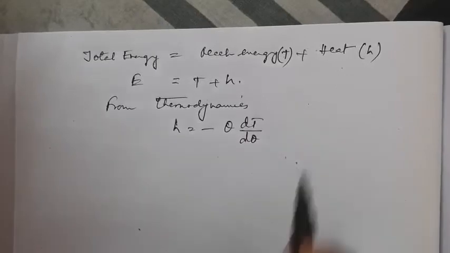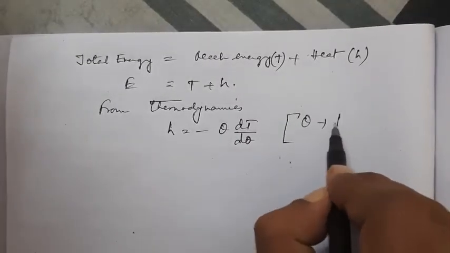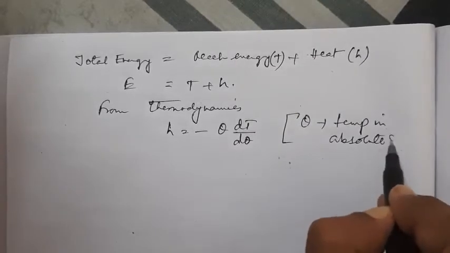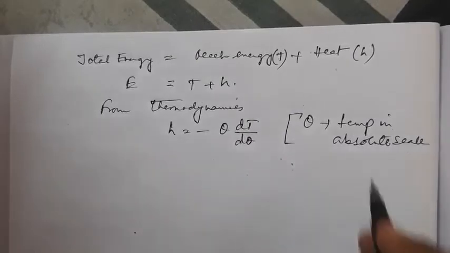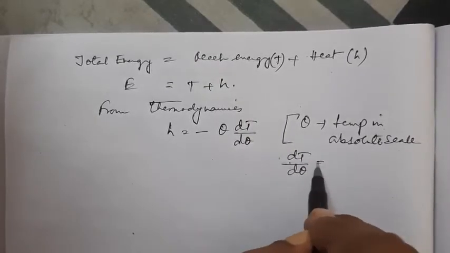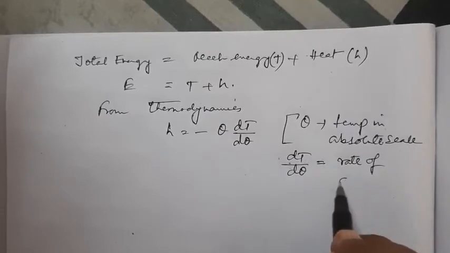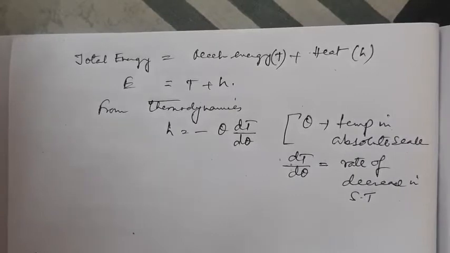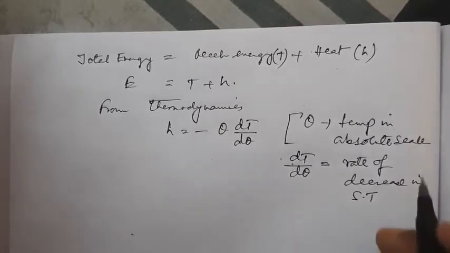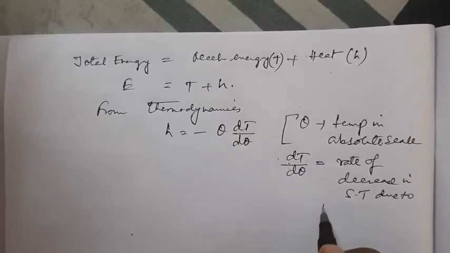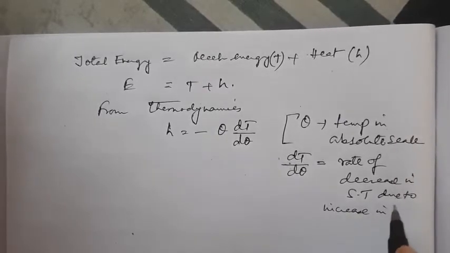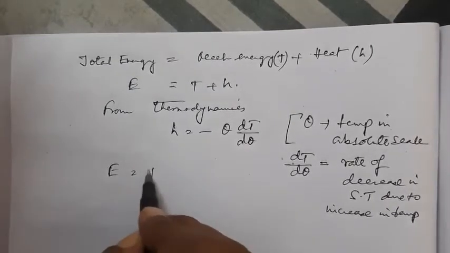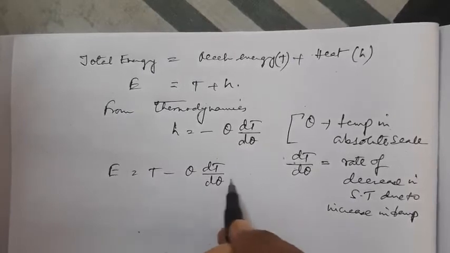Here theta is the temperature in absolute scale, and dT by d theta is the rate of decrease in surface tension due to increase in temperature. So we can write E is equal to T minus theta dT by d theta.